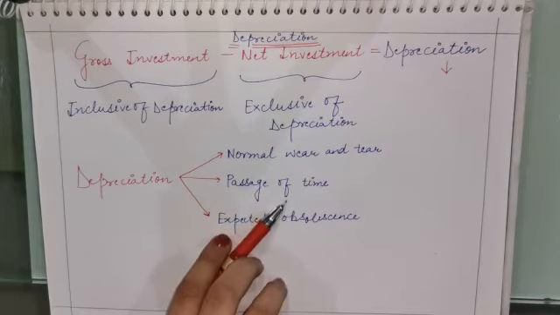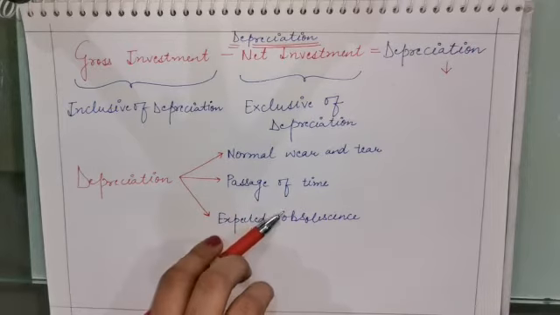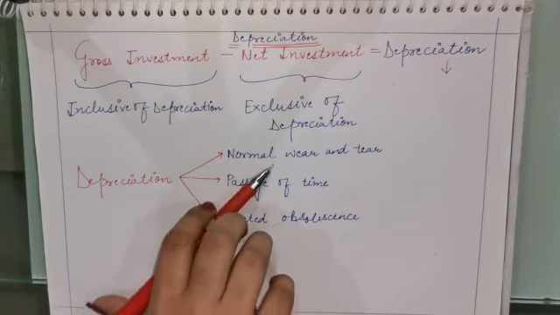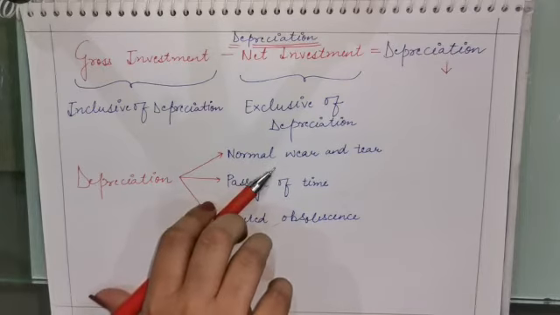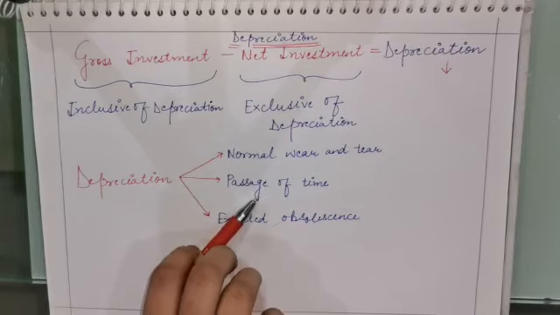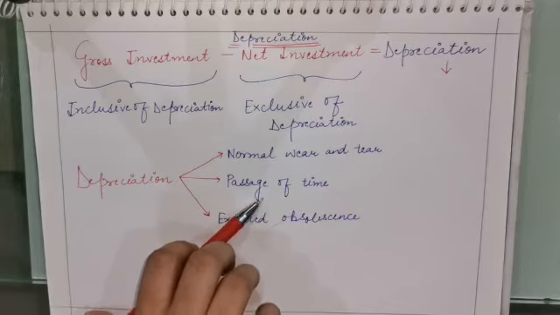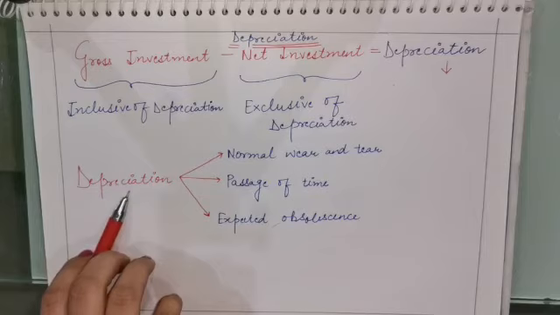Okay, point number 2. Sometimes the depreciation occurs because of the passage of time. It may be possible that the asset is not put to use. Asset को आपने use में भी नहीं रखा हुआ है. Then also it may depreciate. जरूरी नहीं है कि वो normal wear और tear से ही हो. Normal wear and tear is one of the most common reasons. Passage of time. कोई एक asset आप उसे use भी नहीं कर रहे हो, it may also depreciate because of the natural factors like rain, wind, etc. Because of the rain, because of the wind, because of the weather, all such things contribute to the fall in the value of the asset.